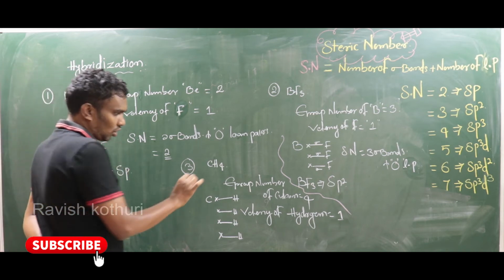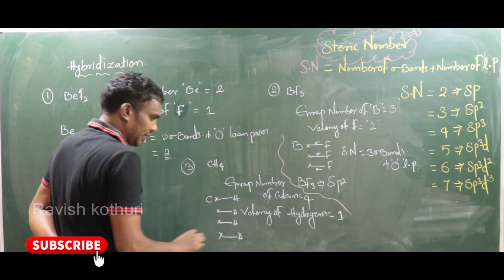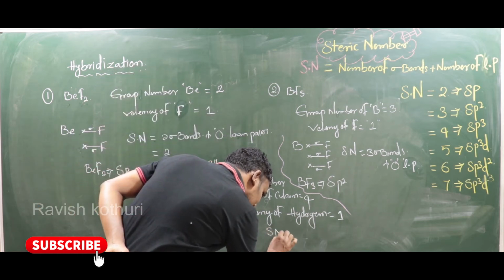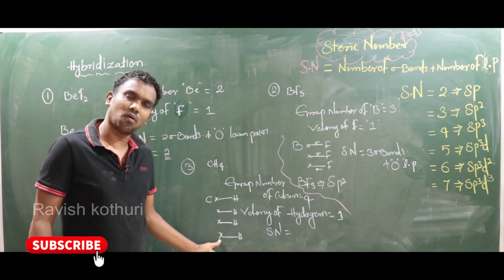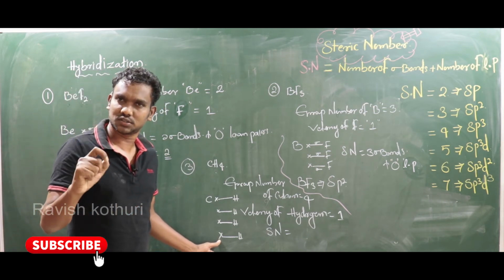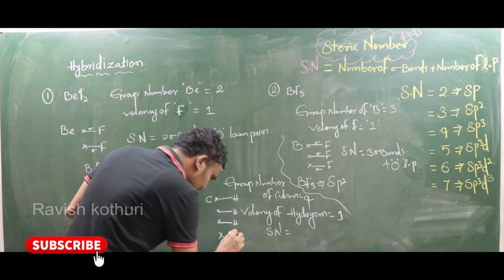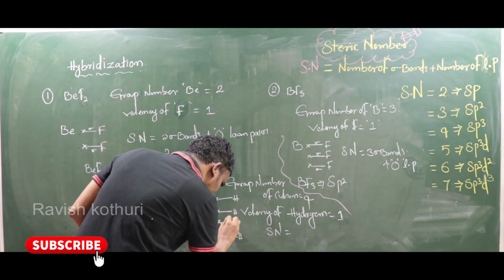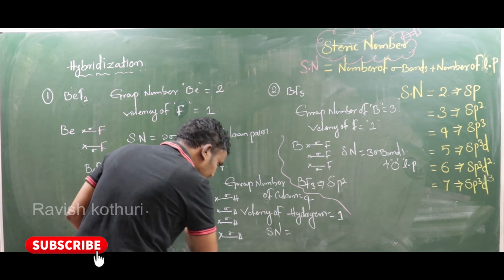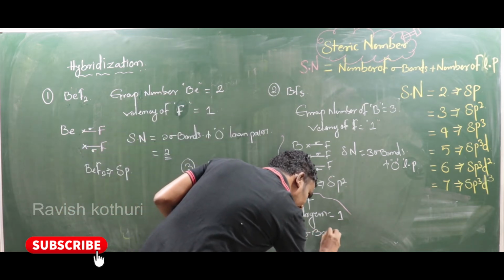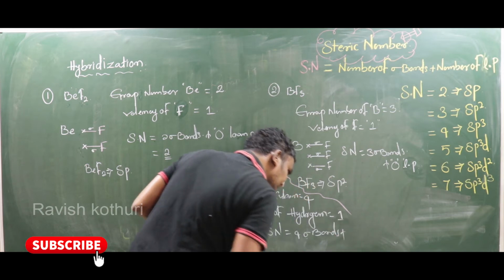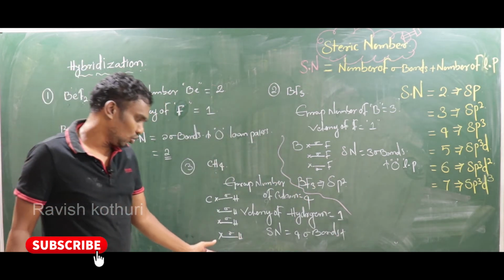Now what about the steric number? The steric number is the number of sigma bonds. How many sigma bonds? All single bonds are sigma bonds. 1 sigma, second sigma, third sigma, fourth sigma. So 4 sigma bonds plus any lone pairs?